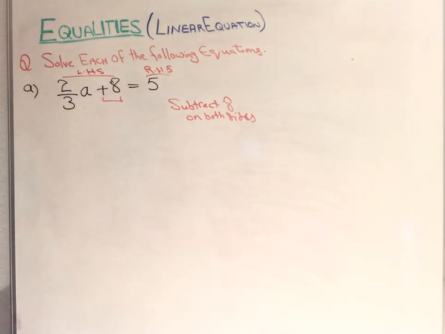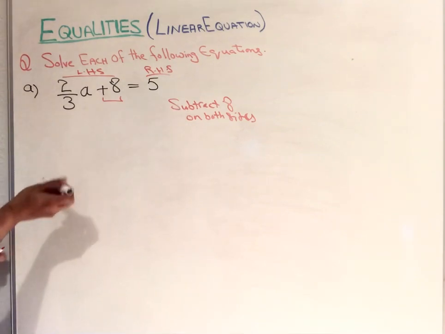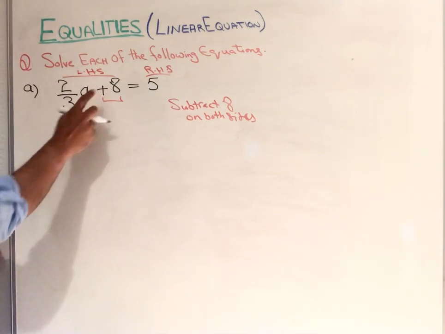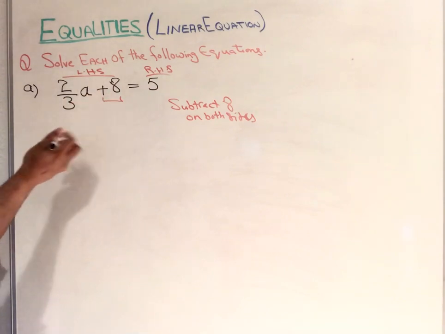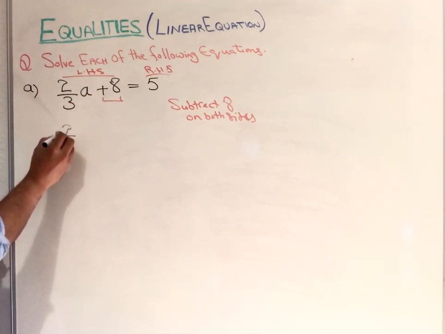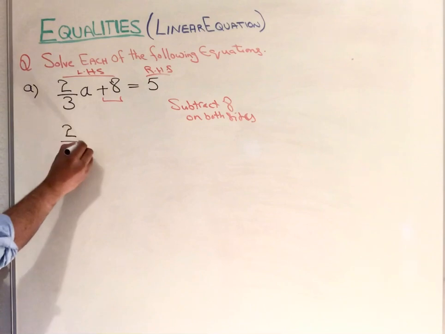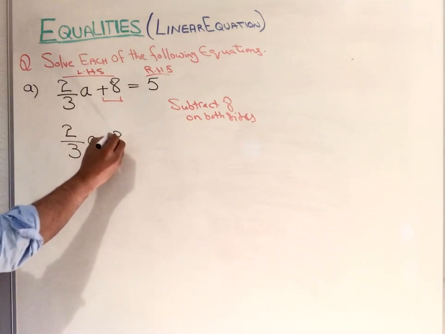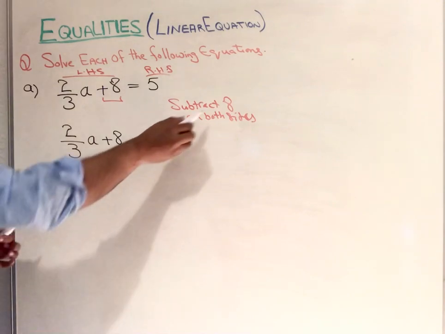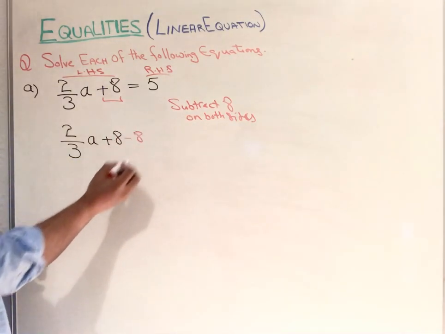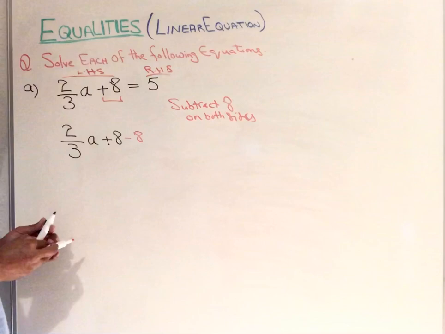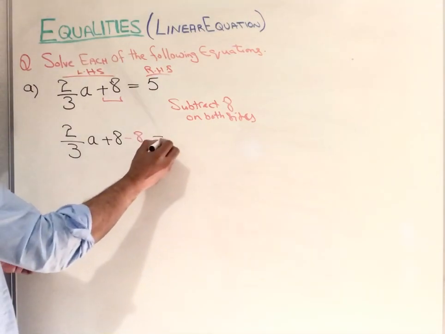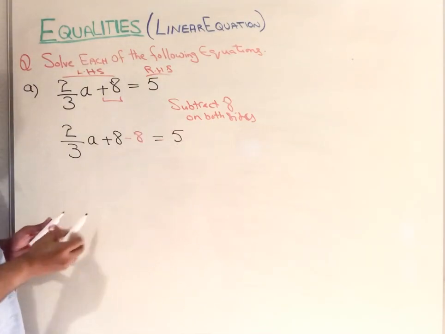We subtract 8 because that was a positive one. If it is a negative, then we have to add. This is our original value. We are subtracting 8 here, and we are subtracting 8 there.